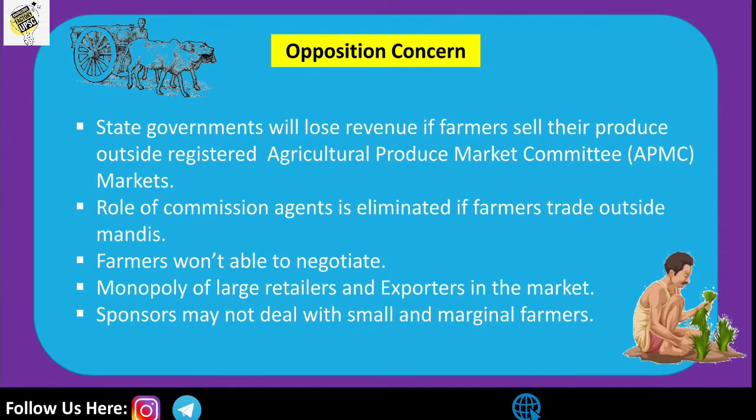Let's see why the opposition to these acts is spreading all over India. Let's look into the facts. The state government will lose revenue if farmers sell produce outside the registered agricultural produce market committee.